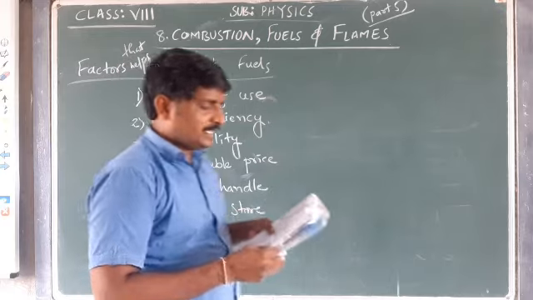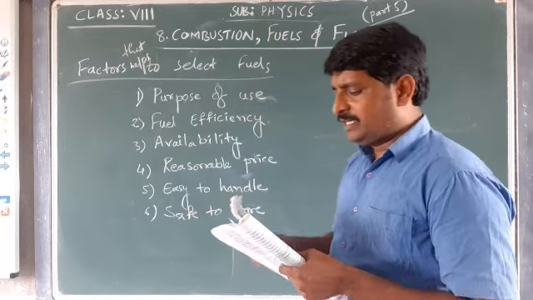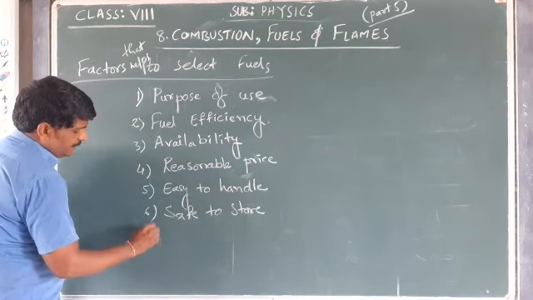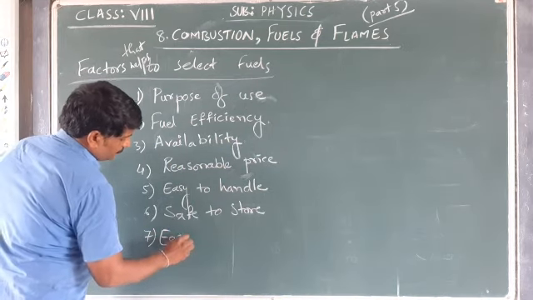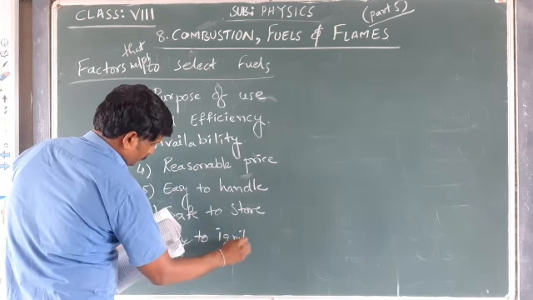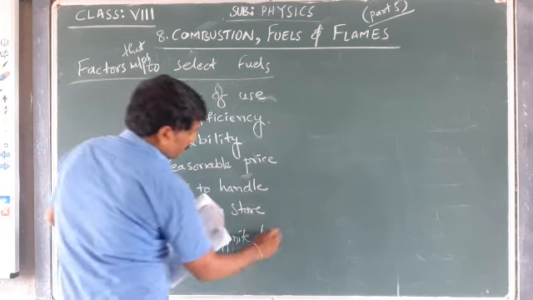Easy to handle, safe to store, and easy to ignite and put off. Okay. Next, the seventh factor is easy to ignite and put off.